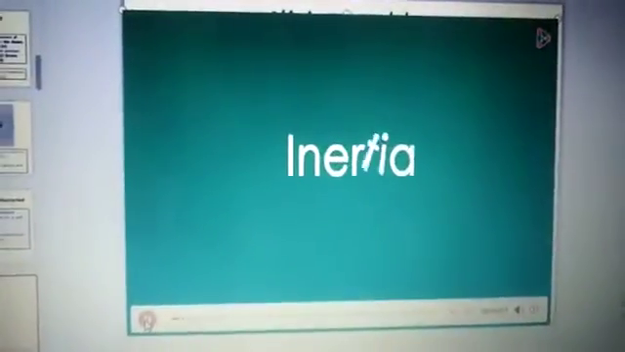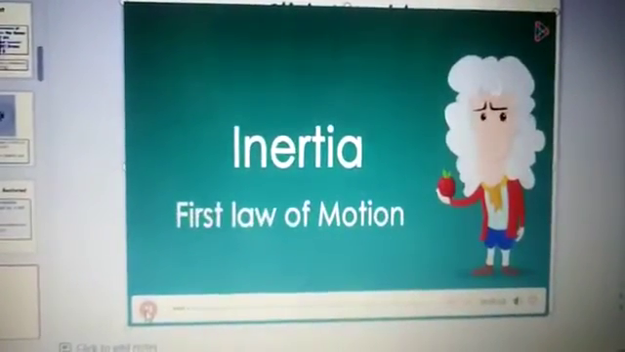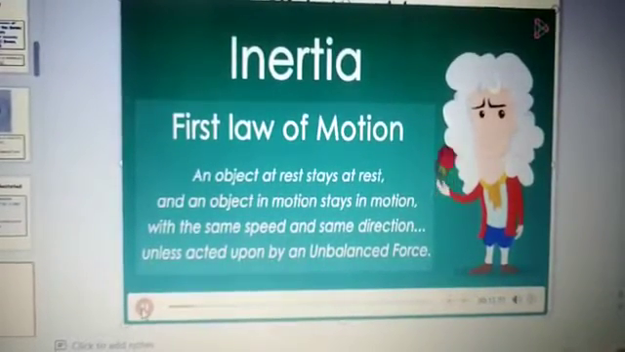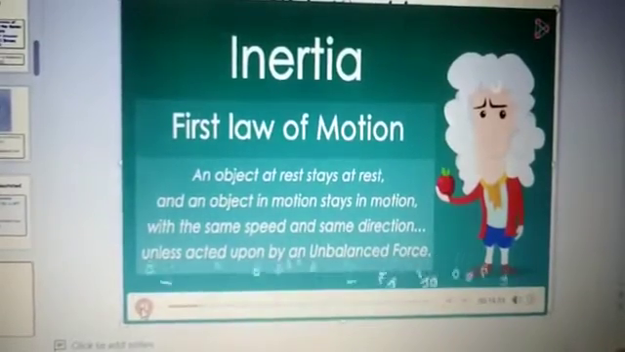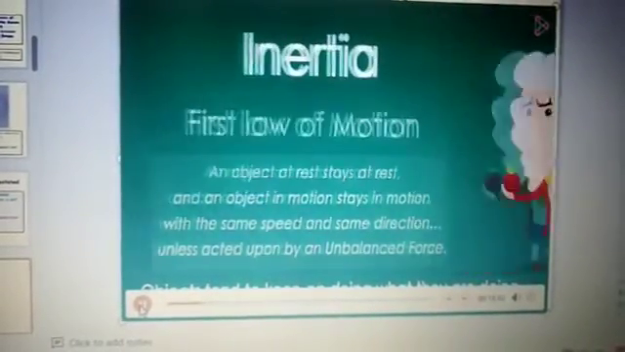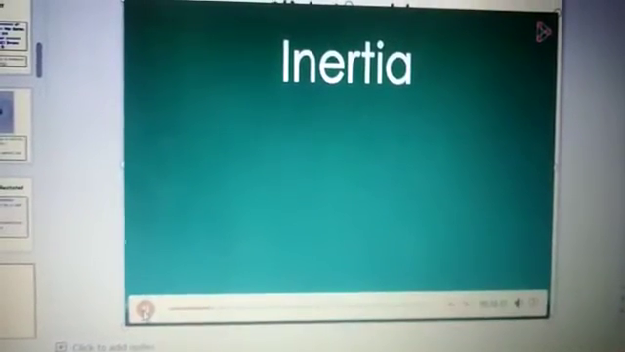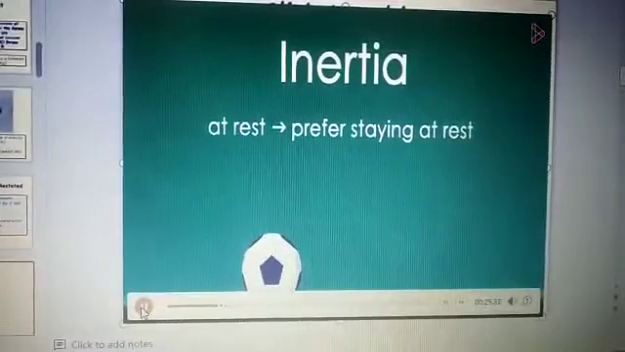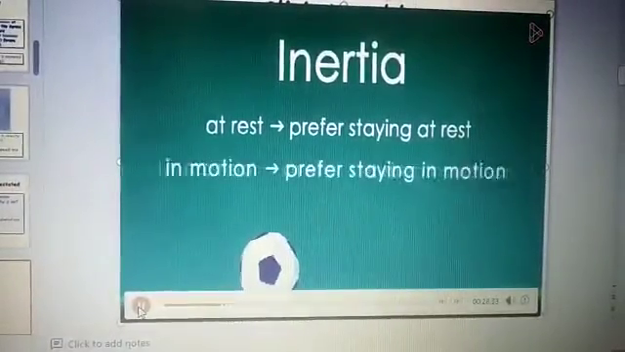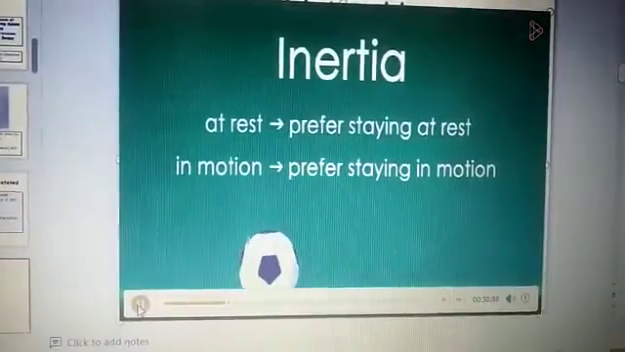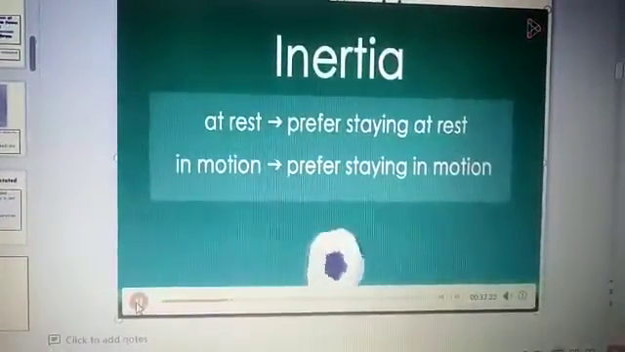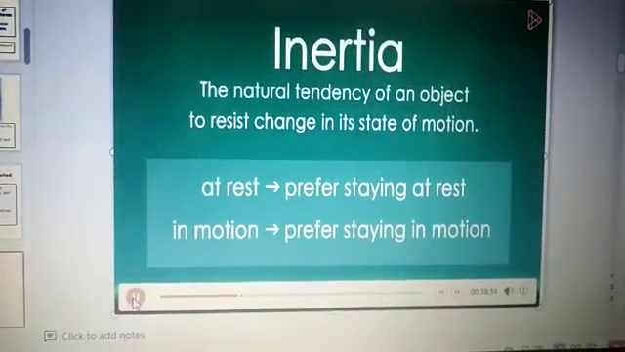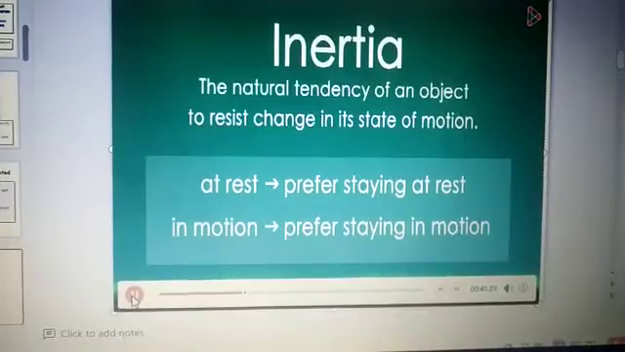To understand inertia, we need to look at Newton's first law of motion again. Here it is. In simple words, this means that objects tend to keep on doing what they are doing. It is the natural tendency of every object to resist change in their state of motion. If they are at rest, they would prefer staying at rest, and if they are moving at a constant velocity, they would want to continue doing so. This tendency of objects is called nothing but inertia. It's the natural tendency of an object to resist change in its state of motion.